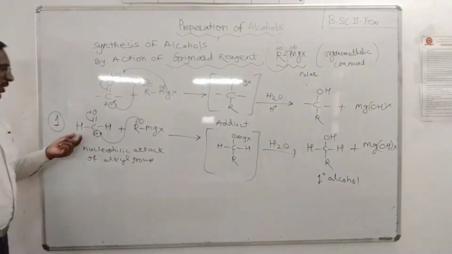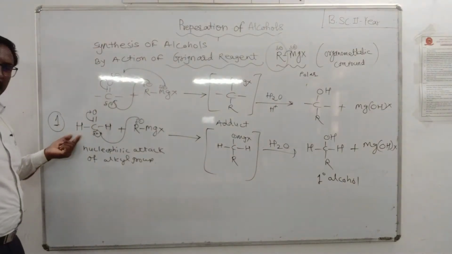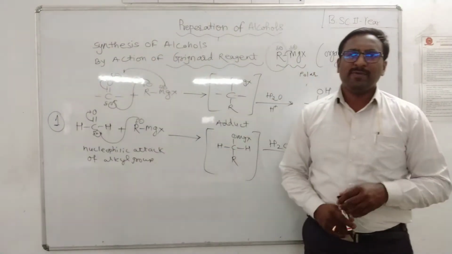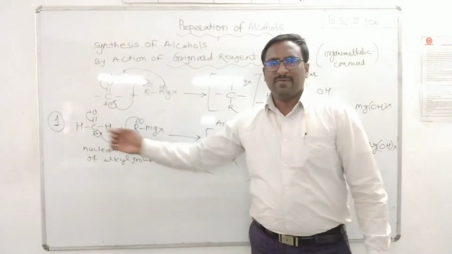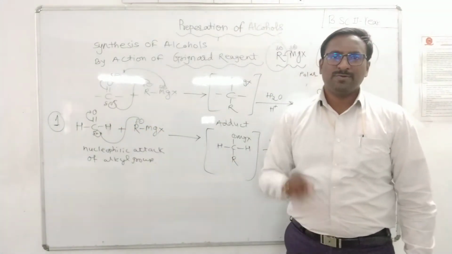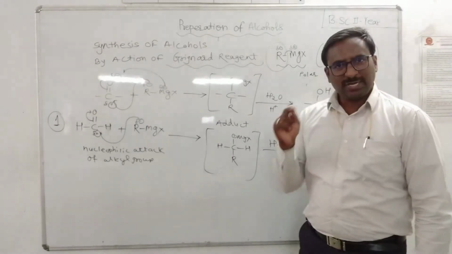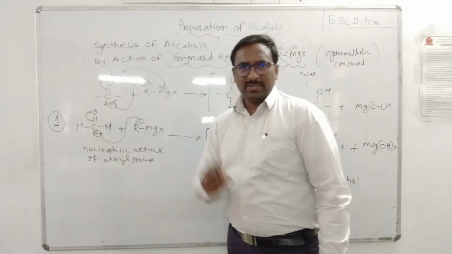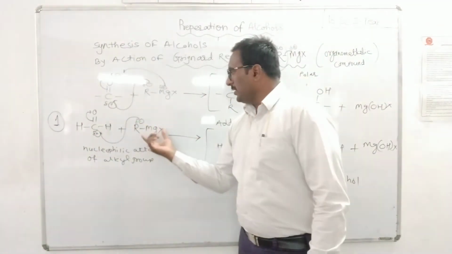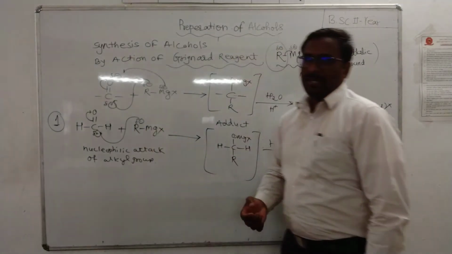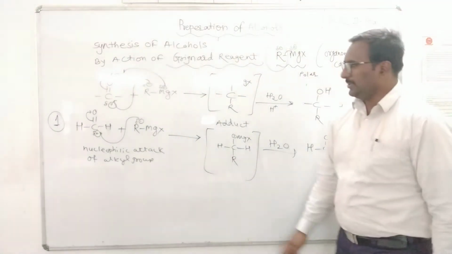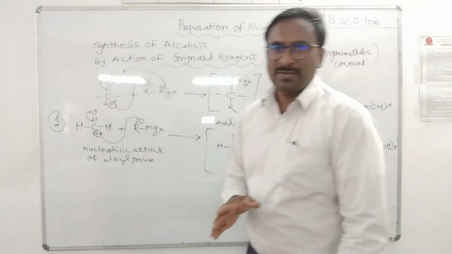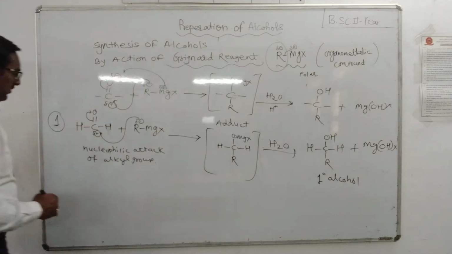It means that formaldehyde, whose IUPAC name is methanal, when it undergoes addition of Grignard reagent, alkyl magnesium bromide, gives 1 degree alcohol. Already we have prepared a nomenclature video for aldehyde and ketone. You can watch that video and learn the IUPAC nomenclature. How to prepare 2 degree alcohol? Let us see.